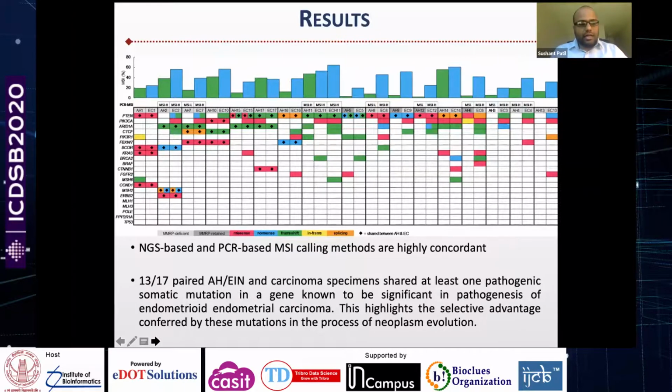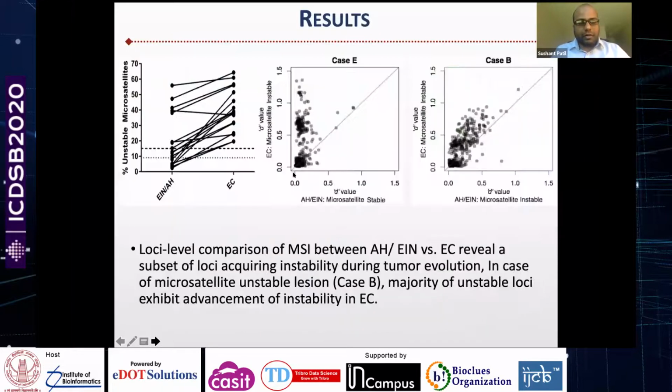So digging deeper into MSI, here are the percentages of unstable microsatellites between the two pairs. As you can see, with the exception of probably one sample, the MSI severity or MSI instability increases from the precursor to the actual carcinoma.